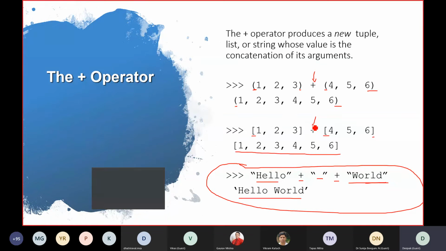So it's combining, it's not adding element wise, it's combining. That's the difference. If you want to add element wise, there is a different process for that. Here we are trying to concatenate only. So it's concatenating two different tuples or two different lists.